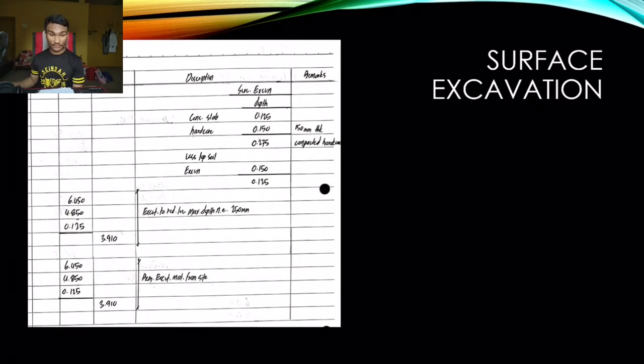Next, for a surface excavation, we multiply the concrete slab with hardcore, and then we subtract the excavation topsoil, and then we multiply by the length and the width that we got previously to find the total volume of the surface excavation that has to be removed and excavated.